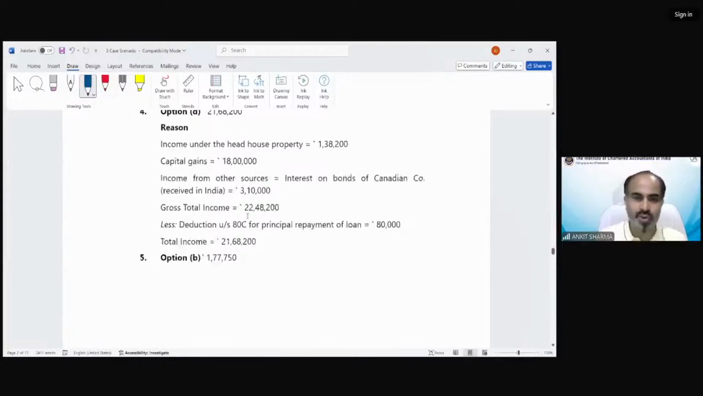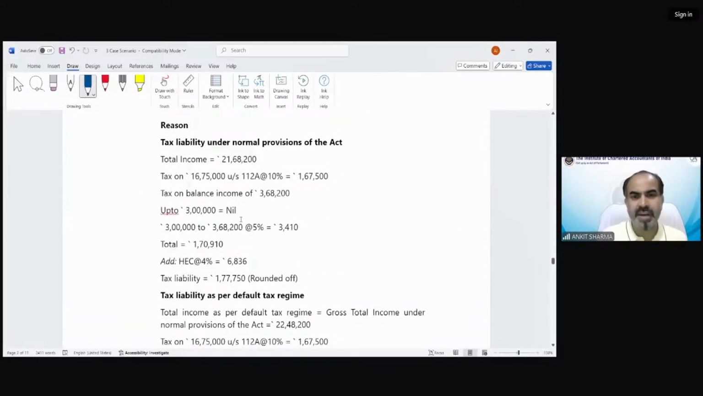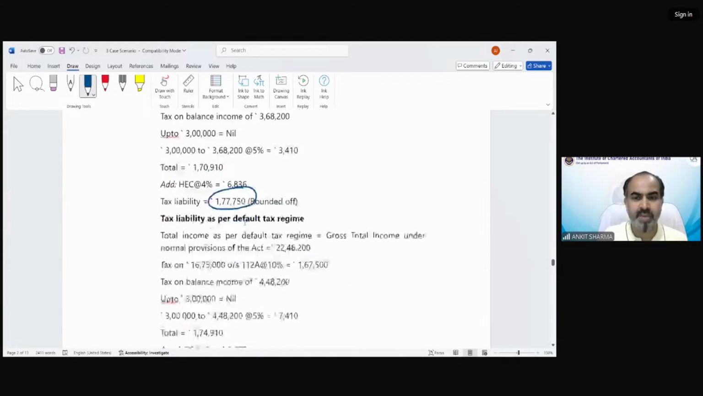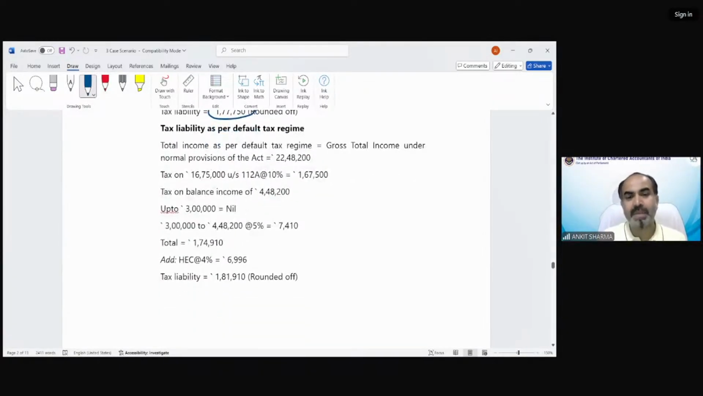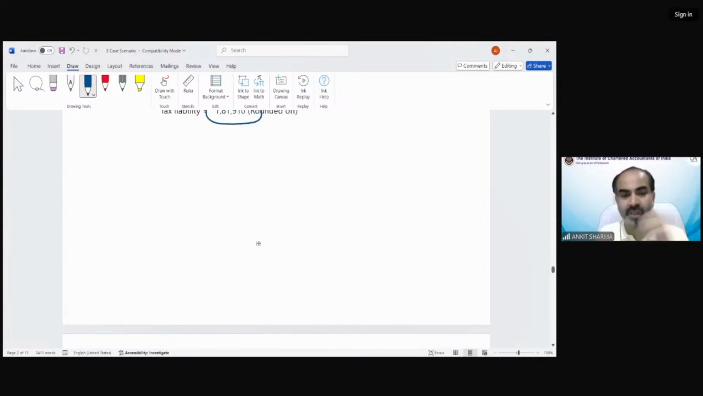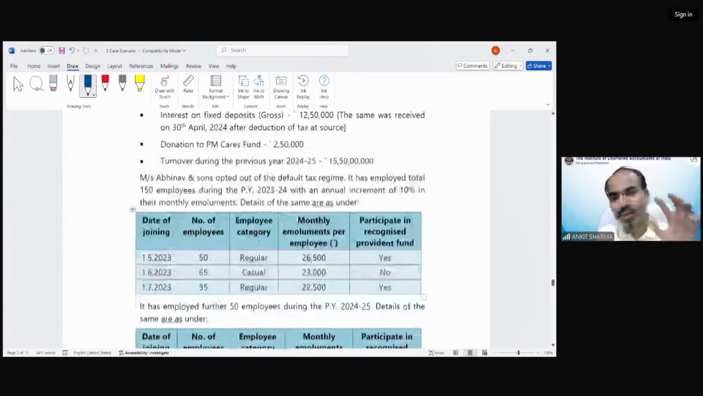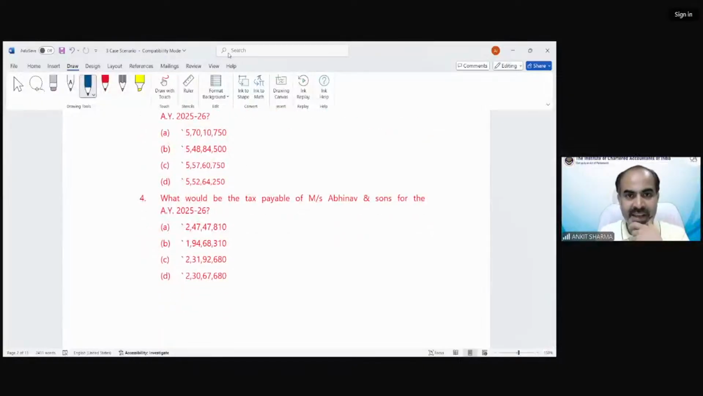You can see this solution. Point number 5, you need to calculate the tax accordingly. As per normal liability, it is 1,77,750. Then when you go for default tax regime, in that situation, the tax liability would be 1,81,910. So lower would be the tax liability, that would be 1,77,750. The remaining case scenarios, etc. One case scenario is there. You have to solve it yourself, students. If there's any query, I would like to see.